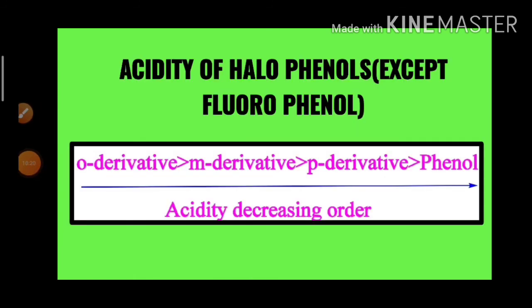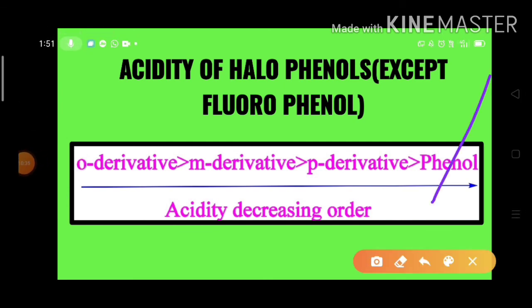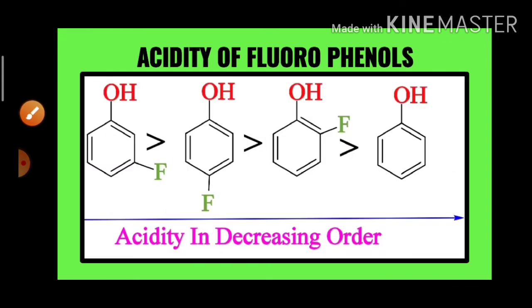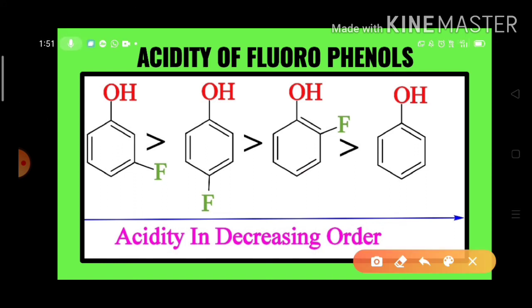And this is the acidity of the halophenols. In the halophenols, the ortho derivative is more acidic than the meta derivative, and the meta derivative is more acidic than the para derivative, which in turn is more acidic than phenol. So this is the acidity order of the fluorophenols. We know very well that fluorine is a minus I and plus R effective group.